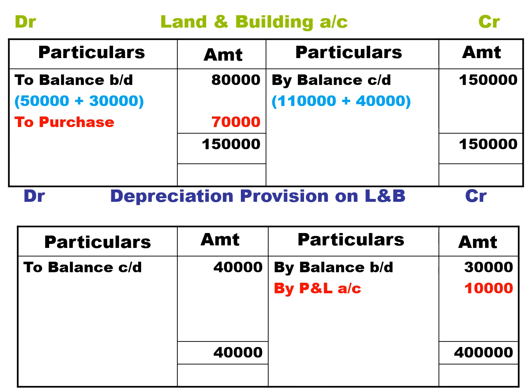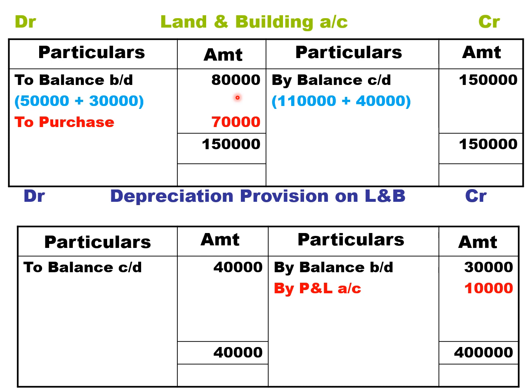So students, after the statement of changes in working capital, you need to prepare the land and building account. So land and building, to balance brought down 80,000. It's like opening balance of land and building 50,000 plus the opening depreciation provision 30,000. Whenever depreciation provision is given in the question, it is to be added to the opening value and closing value respectively. So opening land and building is 50,000 plus opening depreciation provision on land and building 30,000, then total value is 80,000.